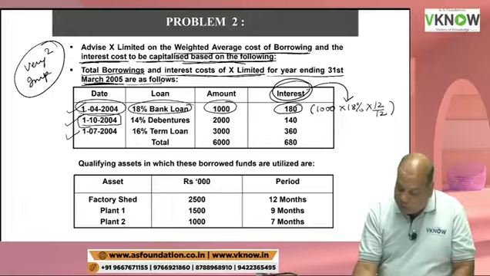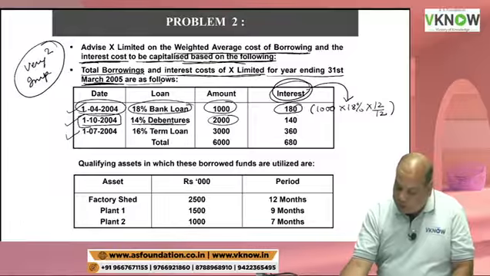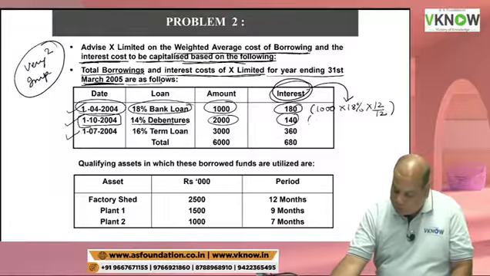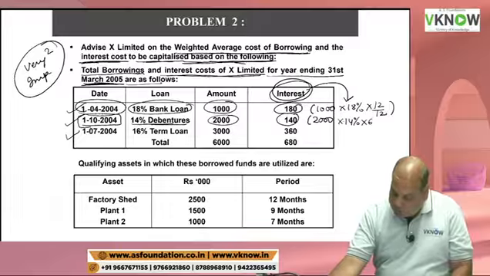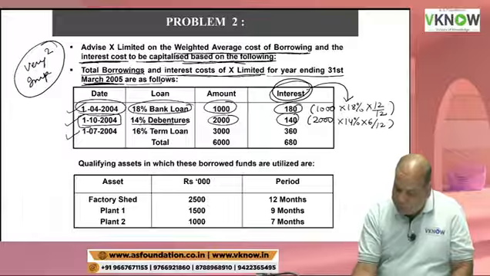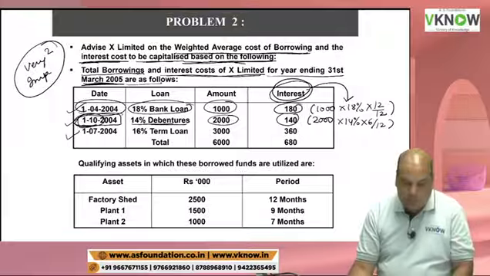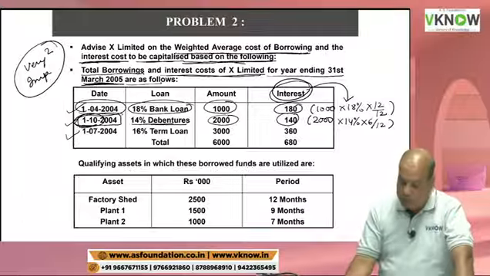Another loan is 1st October 2004. It is a 14% debenture of 2000 and interest is 140. Let us check: 2000 into 14% into 6 by 12 because it was taken on 1st October. So please confirm 140 is right.